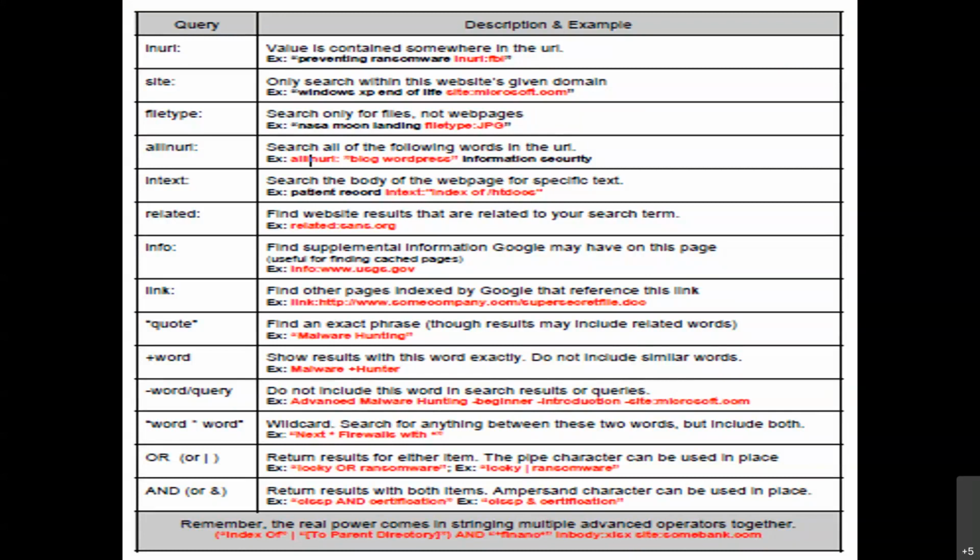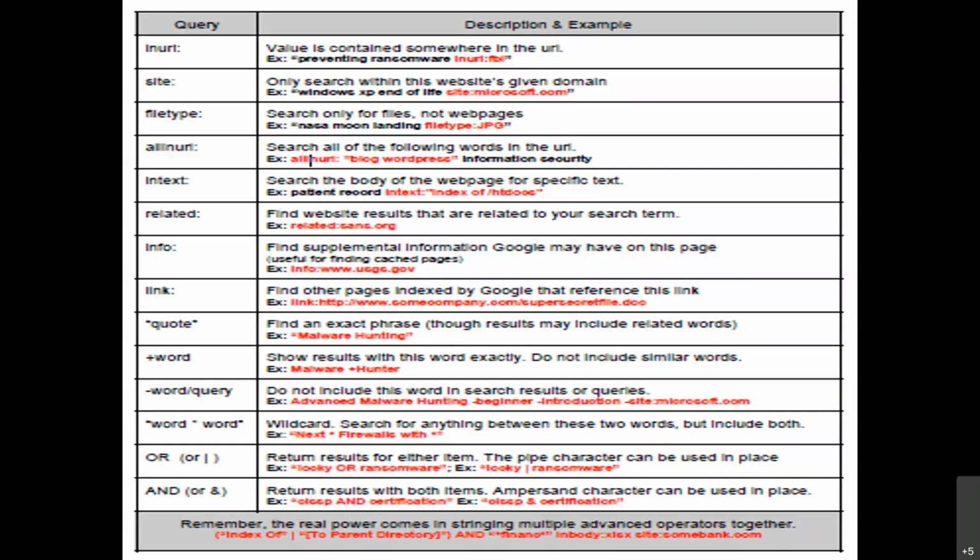You can also use wildcard characters, such as the asterisk, and logical operators like OR and AND. So there are multiple operators used while accessing content from the net which is not adequately protected.